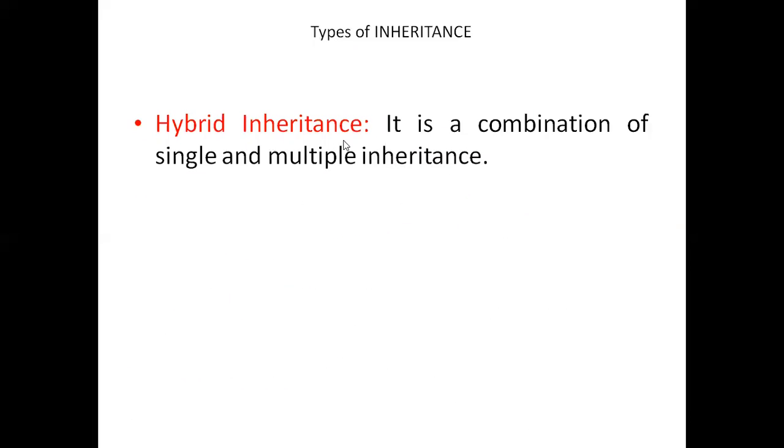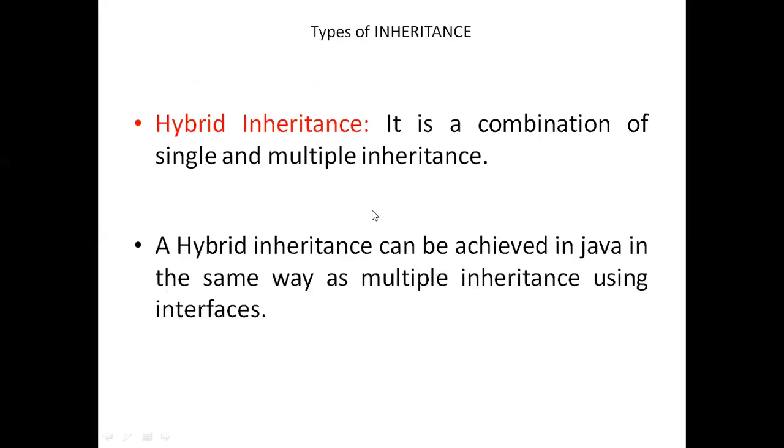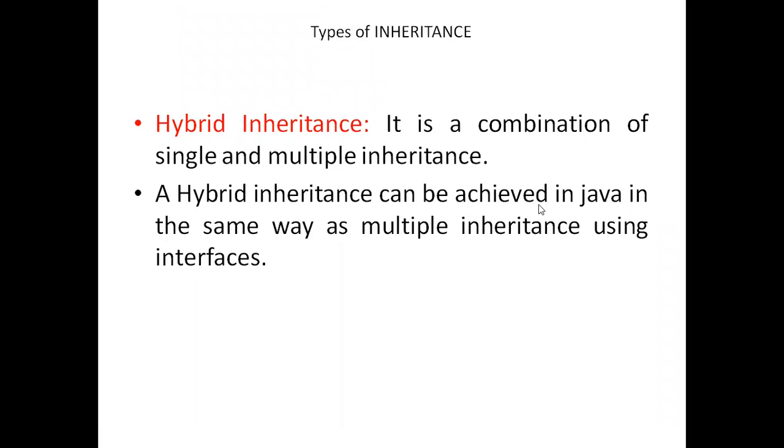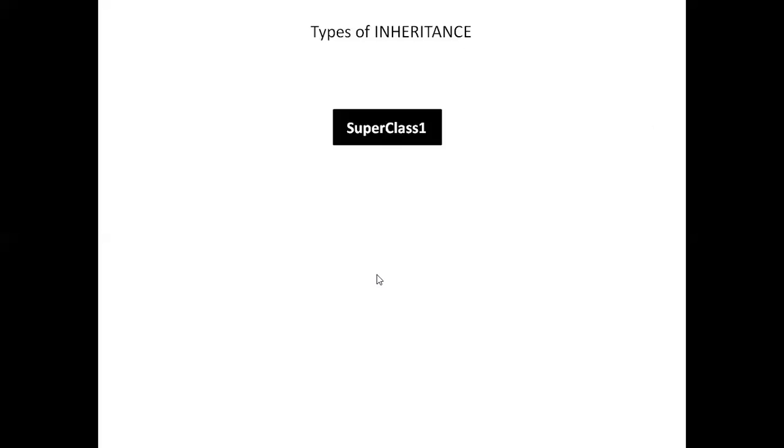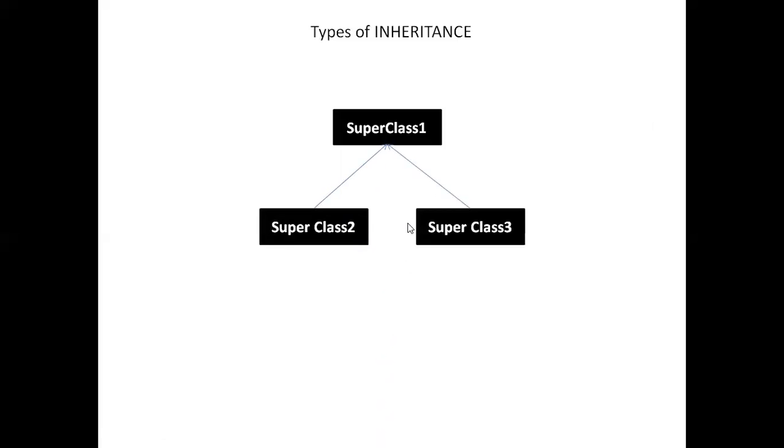Hybrid inheritance. It is a combination of more than one type of inheritance, we can say. Single inheritance and multiple inheritance, or single inheritance and hierarchical, or some other kind of inheritance. Hybrid inheritance can be achieved in Java in the same way as multiple inheritance, using interfaces. Assume this is an example of hybrid inheritance. I have a superclass which has 2 children. Again, these 2 children are superclasses for another class, subclass 1. This is an example of hybrid inheritance.